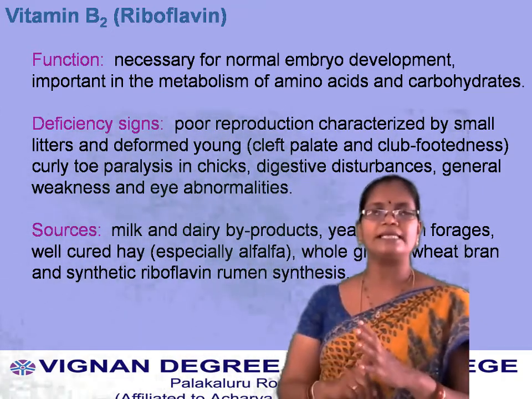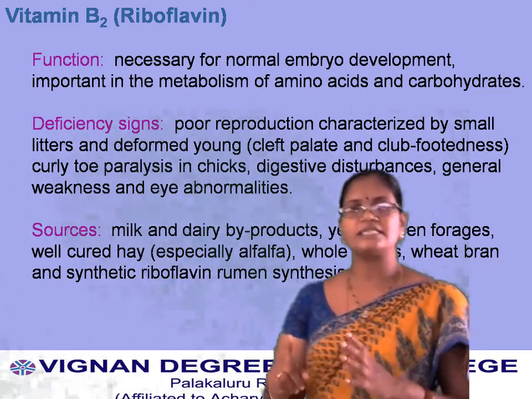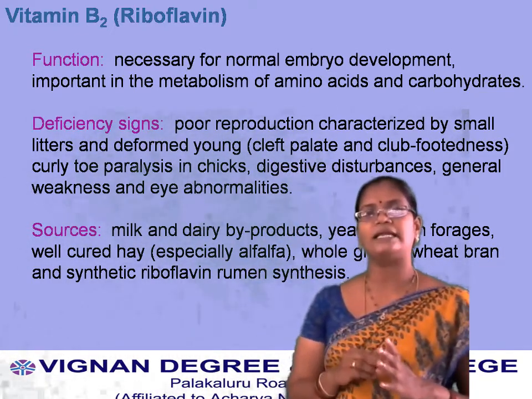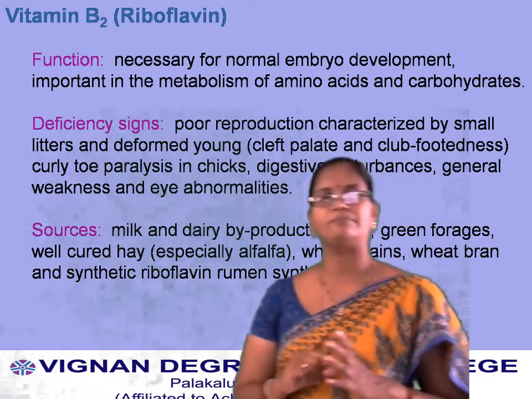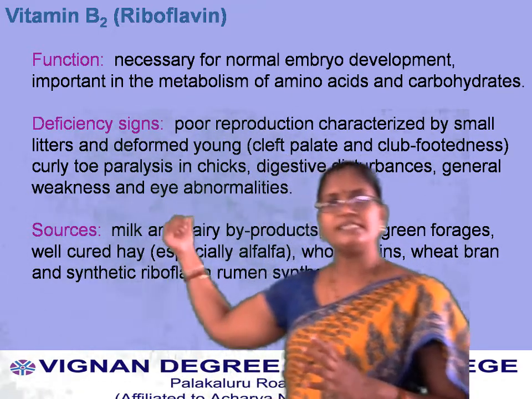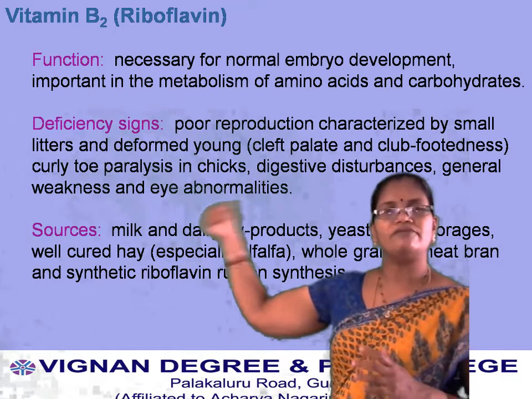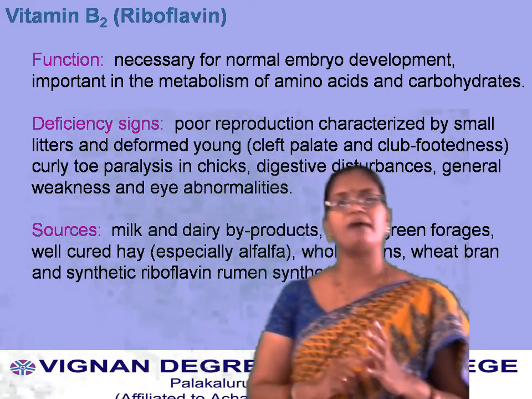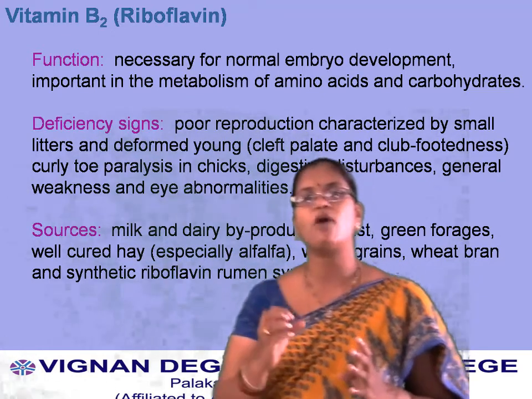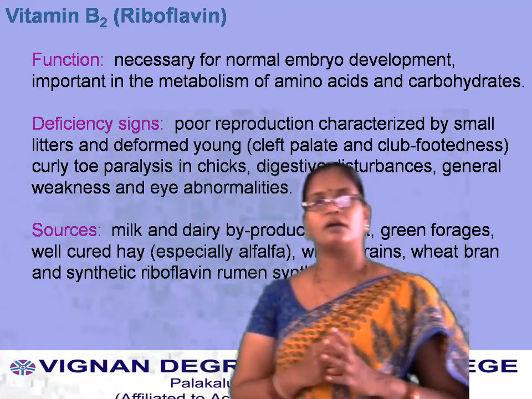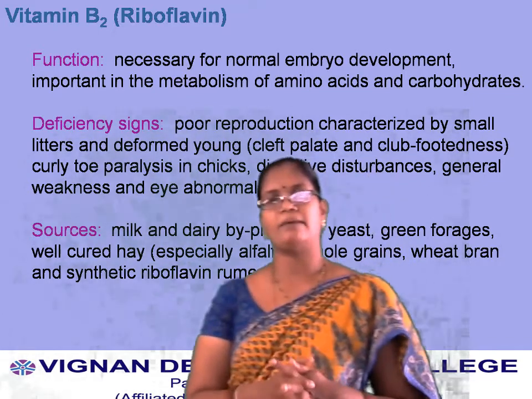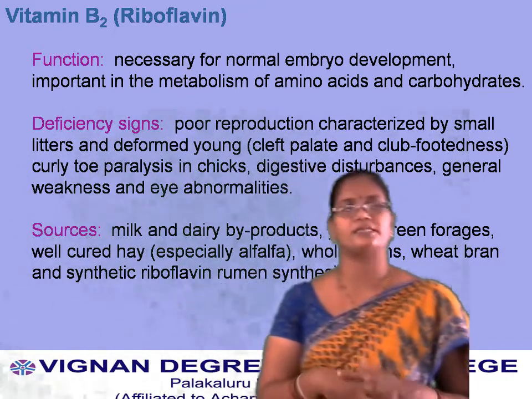So, during pregnancy, the doctor will suggest taking compulsory vitamin B complex tablets along with minerals. This is the reason. Next, coming to deficiency symptoms. What are the main deficiency symptoms? Poor reproduction characterized by small litters and deformed young ones, which leads to paralysis also.